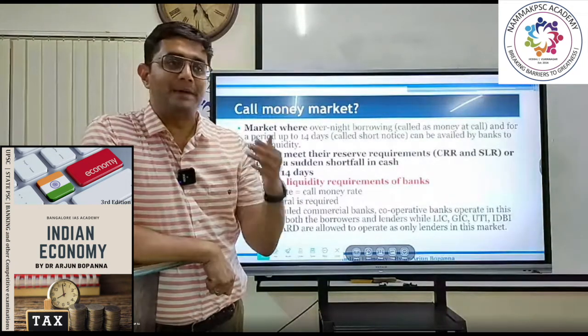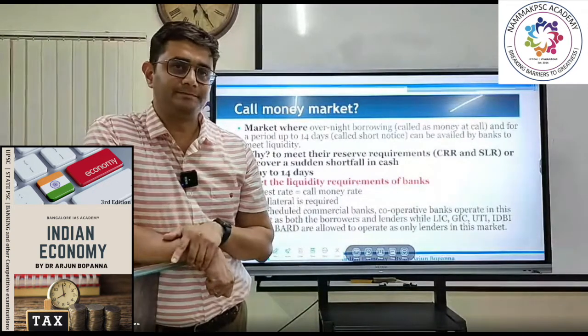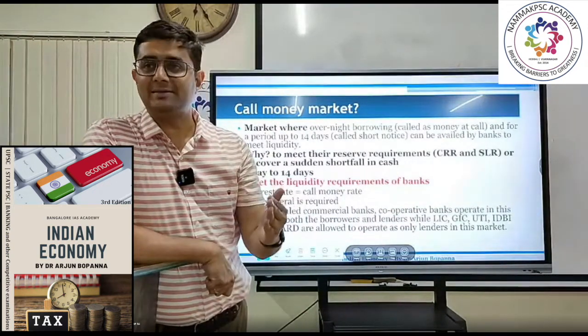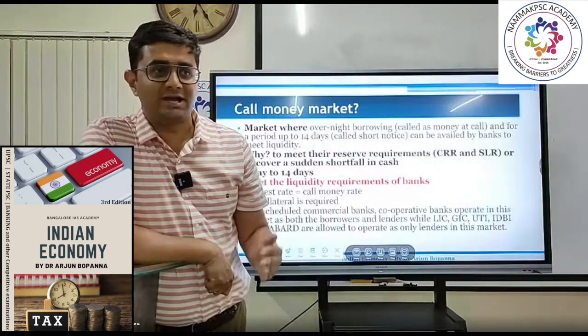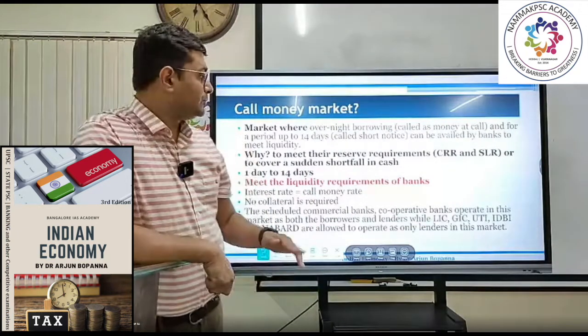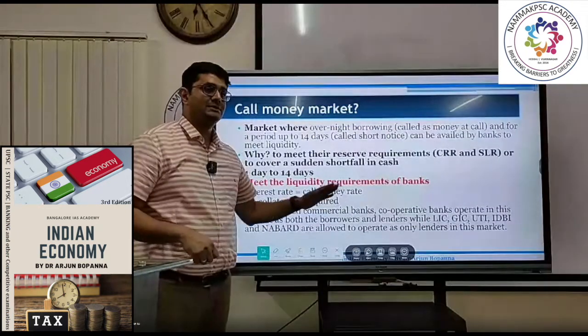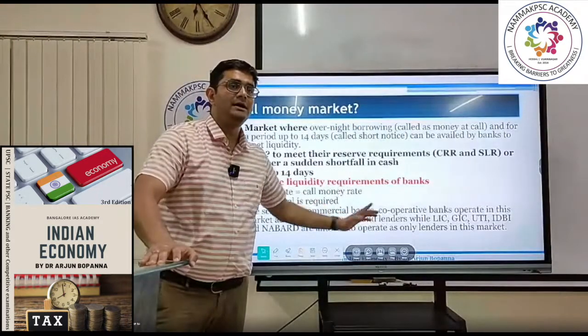Usually the banks participate as both lenders and borrowers. Let's say ICICI Bank has a shortage of money, it can go there as a borrower. If HDFC has more money, they will go there as lenders. Both banks as well as cooperative societies can go as both borrowers and lenders.